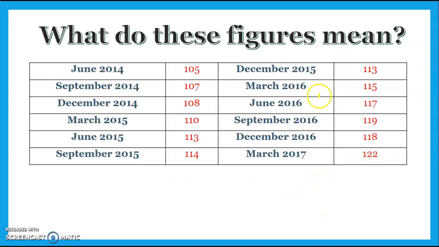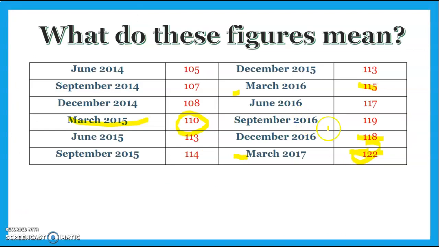Okay, so in these figures here, what these figures are all telling us is that for March 2017, prices are 22% higher than they were back in 2012. If it's 110, they're 10% higher, back in March 2015. If you wanted to work out your increase in inflation for the year, you'd do 122 and you'd compare it to March last year, which is 115. So it'd be 122 minus 115 divided by 115 times 100. And that would tell you how much inflation is for the year. If you wanted to do it for the quarter, for the last 3 months, you do 122 minus 118 divided by 118 times 100. That will tell you inflation for the quarter.